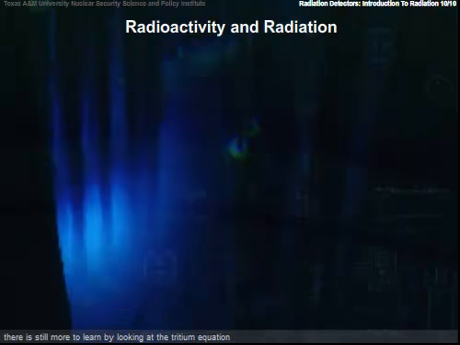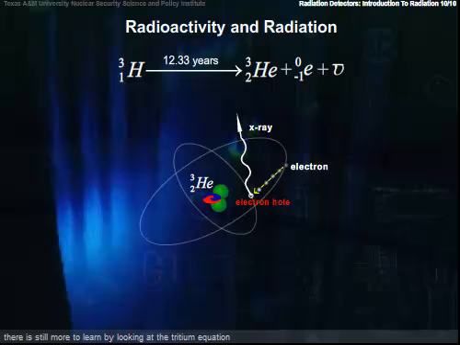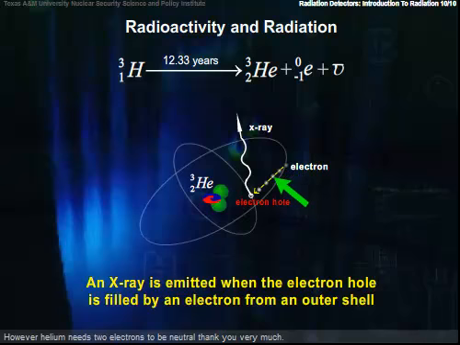There is still more to learn by looking at the Tritium Equation. When tritium decays, it goes from a hydrogen atom with one lonely electron to a helium atom with only one electron. However, helium needs 2 electrons to be neutral, thank you very much, so the electron falls into the new helium orbital, releasing an X-ray. When another electron is eventually captured, another X-ray is emitted. This is one way to get X-rays.